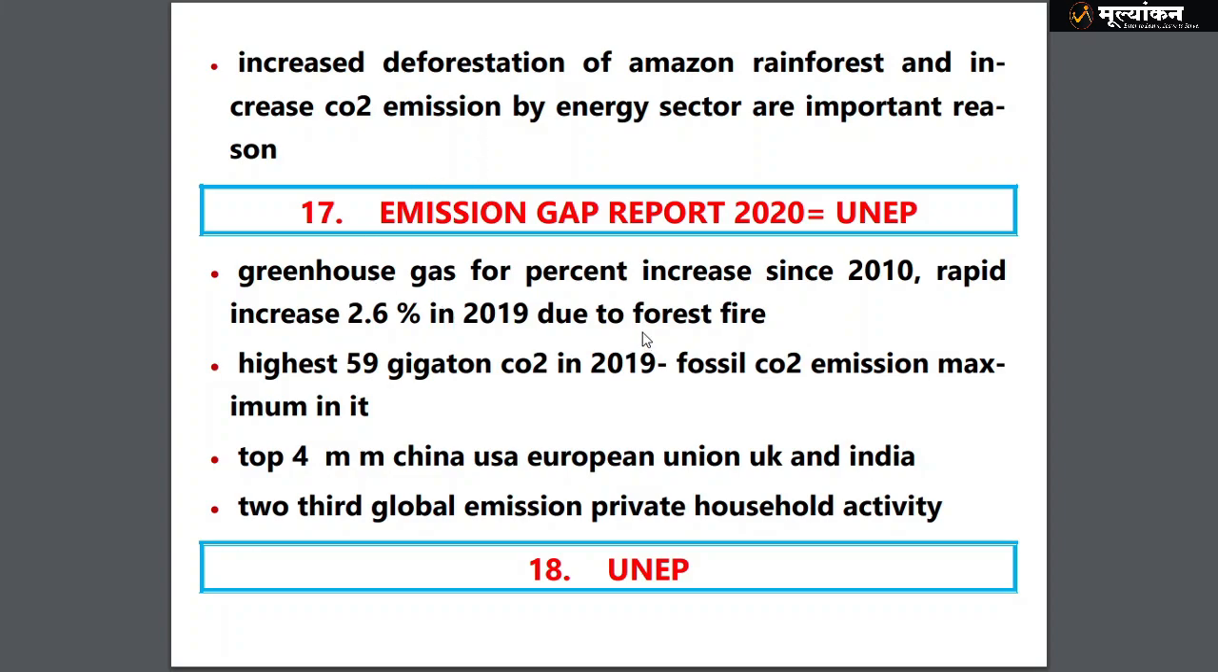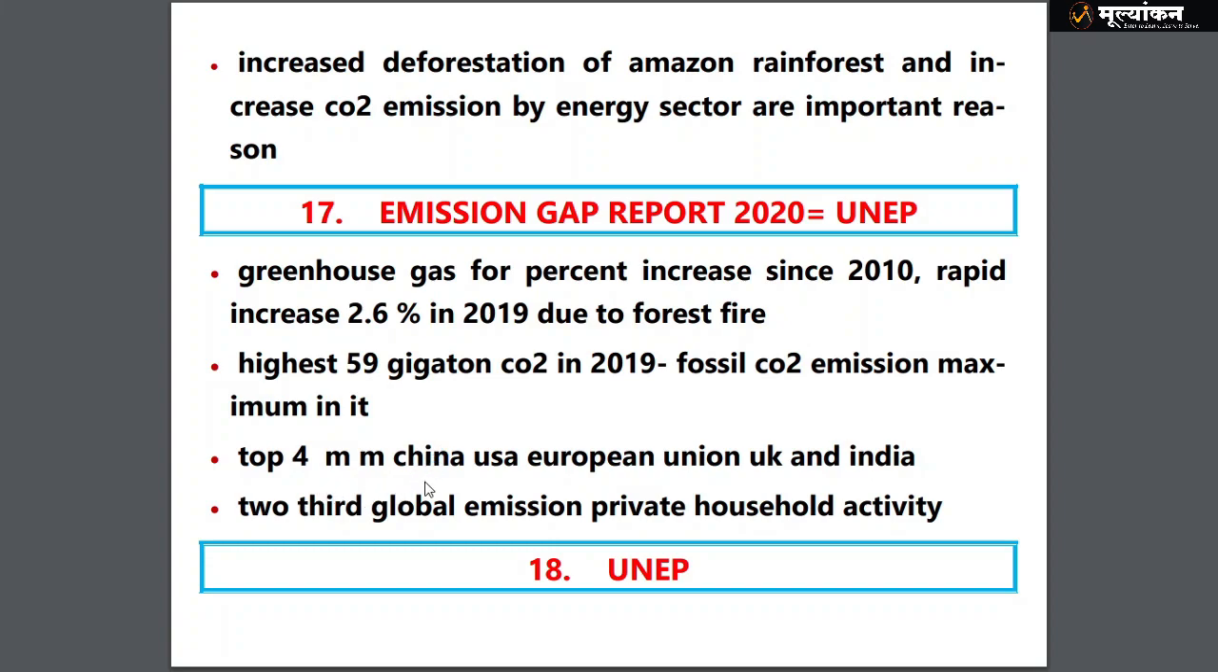Then we have the Emission Gap Report given by the United Nations Environment Programme. It talks about how much we have to reduce and how much we are emitting. That gap is nothing but the emission gap, and it has observed a few things, that is an increase of 2.6% due to forest fire. This is an increase in greenhouse gas. Then the highest was observed in 2019, and fossil fuel CO2 emission was maximum in it, that is due to the transportation sector, we can say.